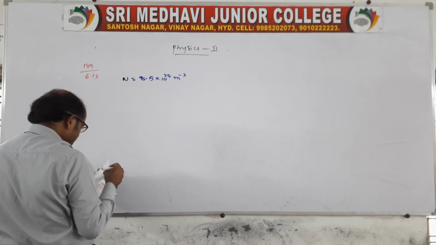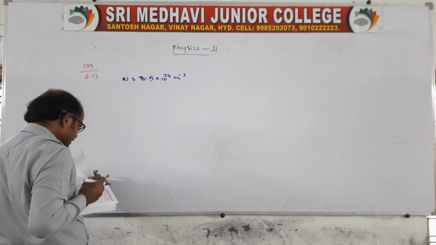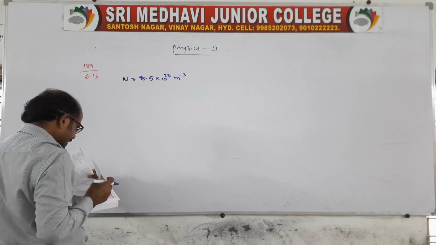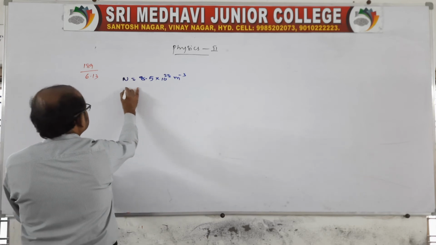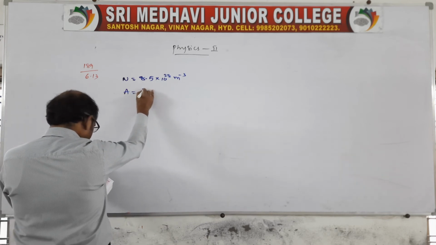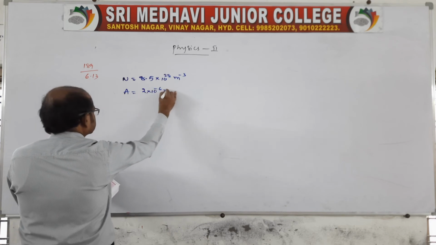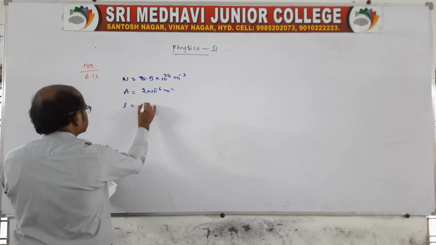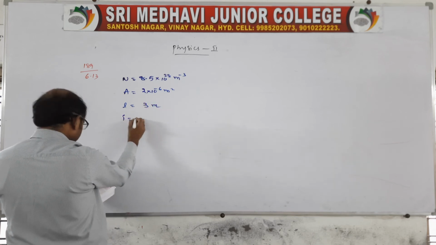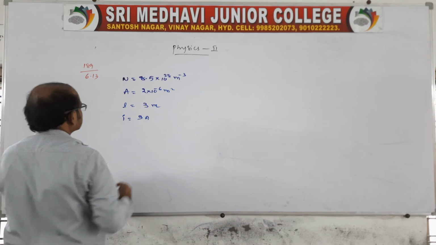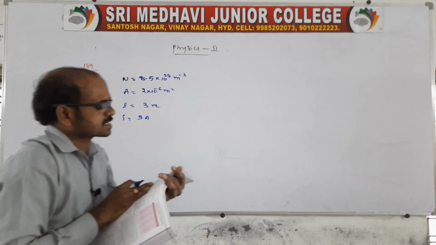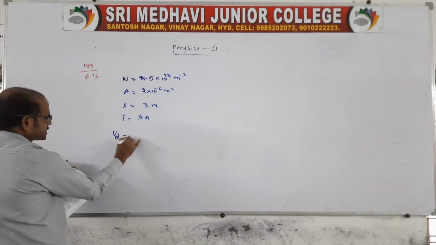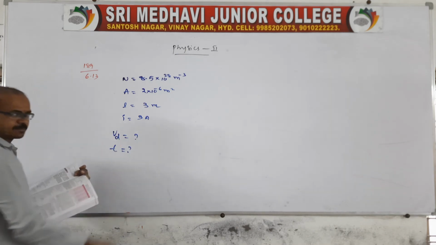The area of cross section of the wire is 2 into 10 power minus 6 meter square, the length is 3 meter, and the current is 3 ampere. What is being asked? It asks for the drift speed, Vd equal to question mark, and also the time taken to travel along the wire.